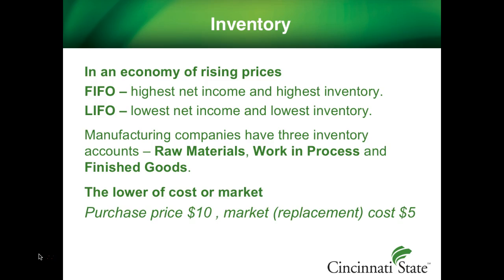To avoid inventory overstatement, GAAP requires companies to use the lower of cost or market for inventory valuation. For example, if an item of inventory cost was $10 and the price on the market drops to $5, the company has to reevaluate its inventory at the lower cost of $5 per unit.